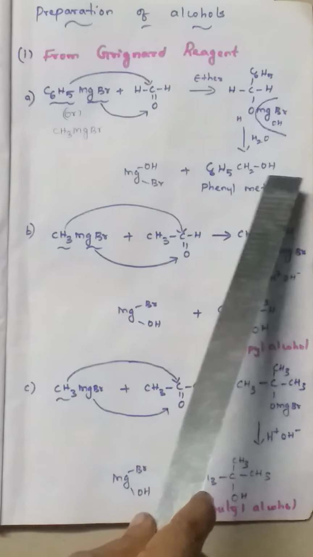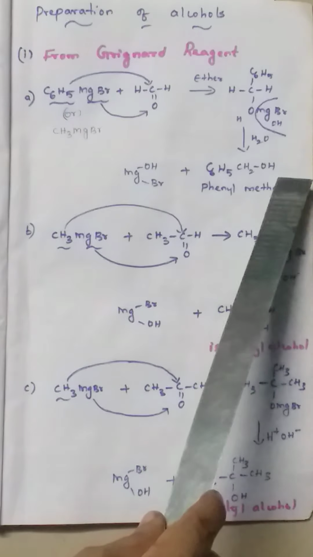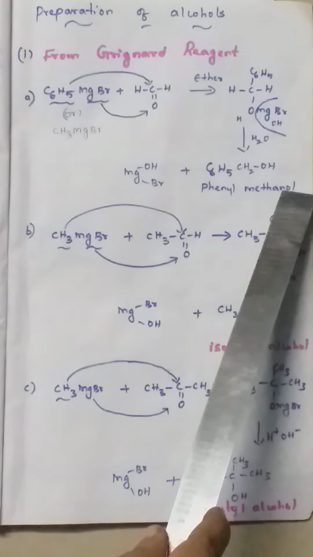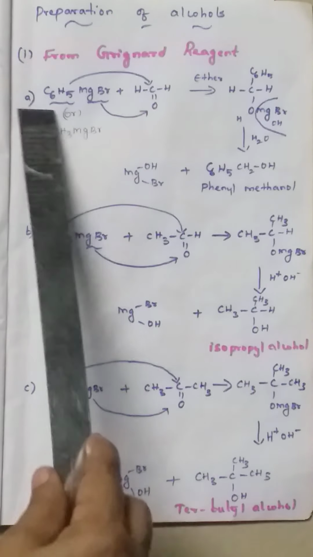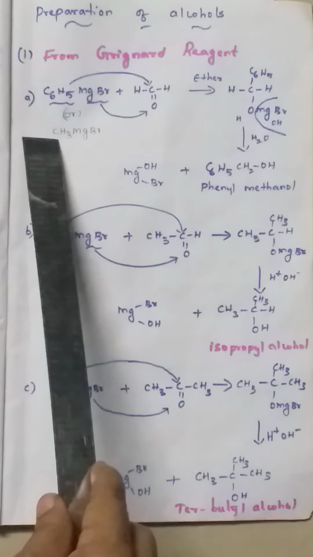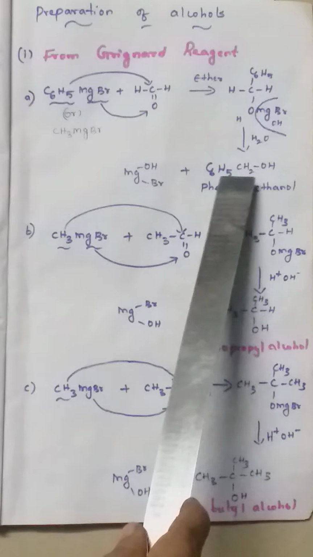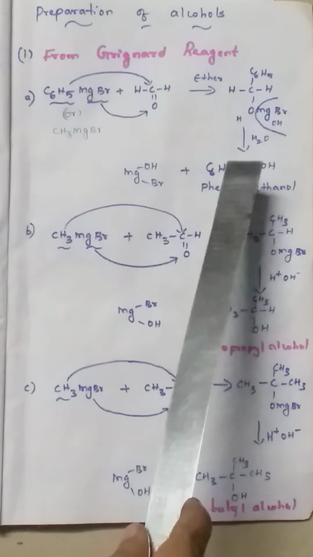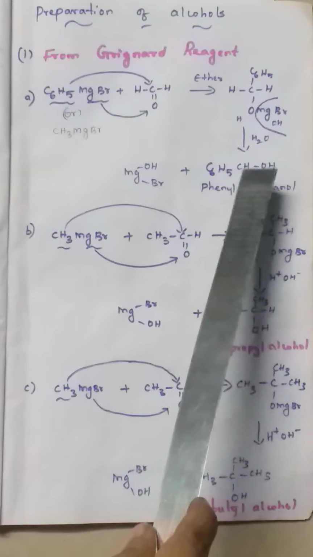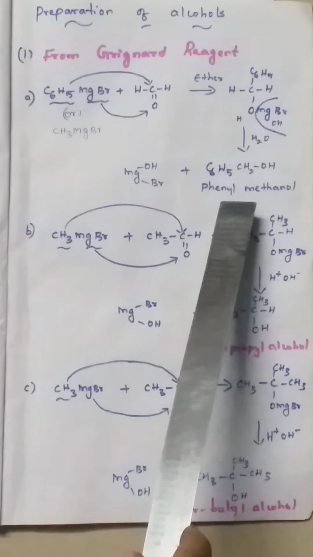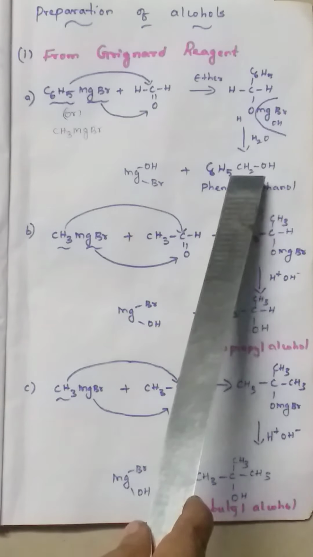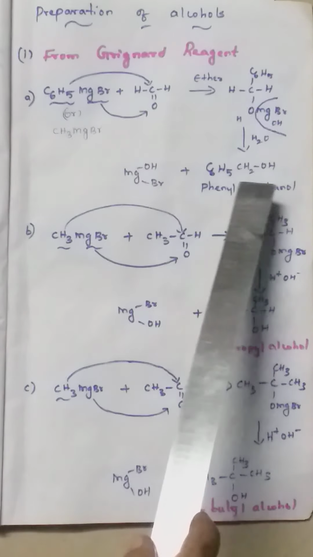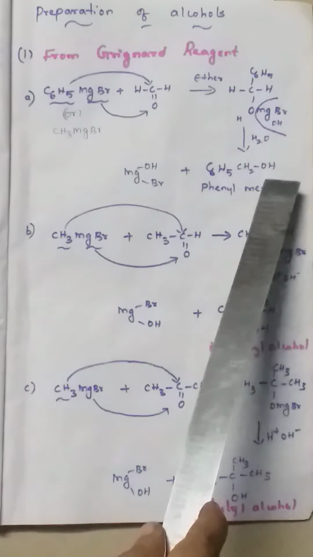We know any OH group attached to CH2 means it is a primary alcohol: phenyl methanol, otherwise called benzyl alcohol. If we take methyl instead of phenyl, CH3 forms CH3CH2OH, that is ethanol, so with methyl magnesium bromide we get ethanol. But both are primary alcohols.